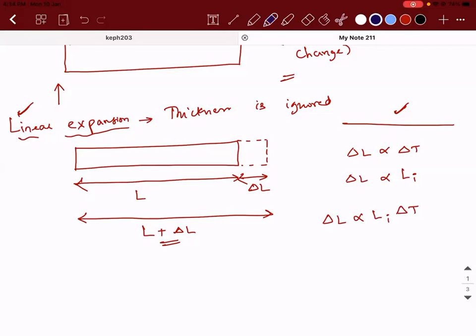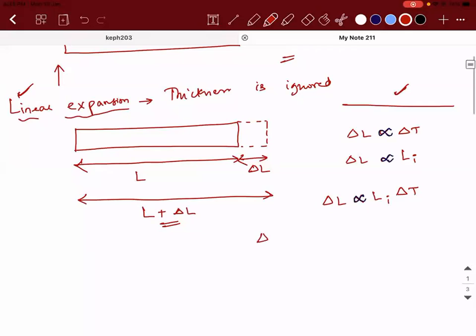Let me write it like this. Now, delta L will be equal to Li into alpha into delta T, where this alpha is what is called the coefficient of linear expansion.